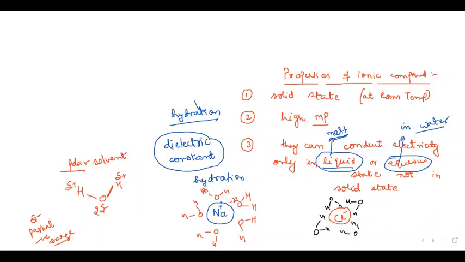That is why when you dissolve NaCl into water, the ions do not recombine: water forms a sheath, a layer, around Na plus and Cl negative, which prevents their recombination and they remain in the dissolved state.